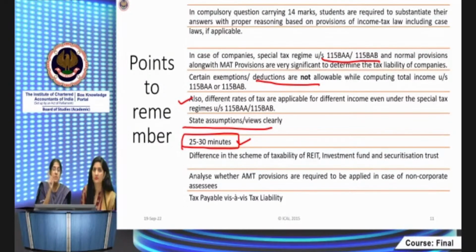The 15-minute reading time will help you with all that. As Aparna told you, choose the question which you know best first. Then whichever question you're less confident in, choose it towards the end, but leave adequate time for all questions. Then and there, do the revision. It's not that afterwards, when you finish the paper, you're going to have time to redo everything. So as soon as you complete one question, quickly glance through it to see that you've not missed out anything. That will help you manage time in an effective manner.